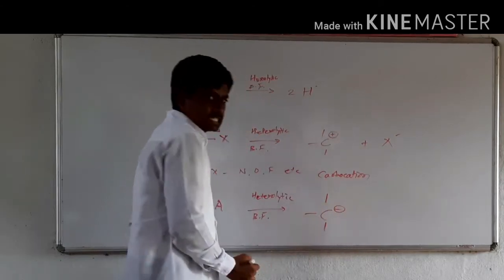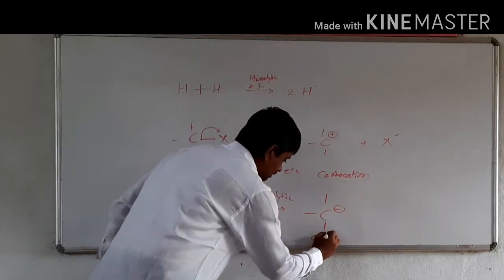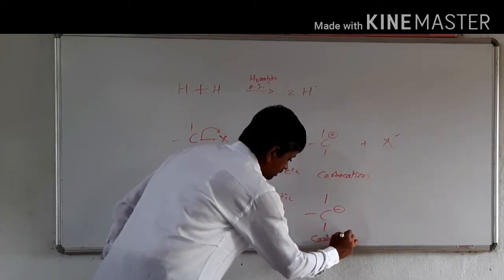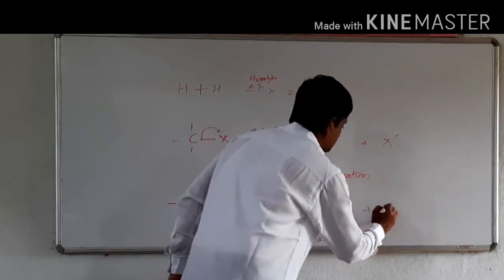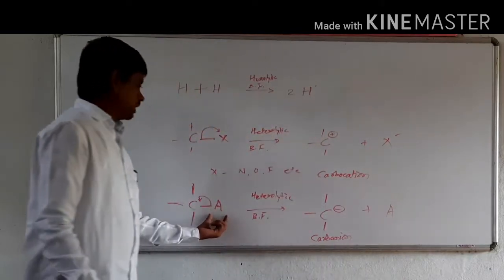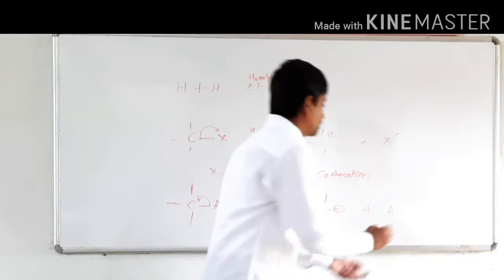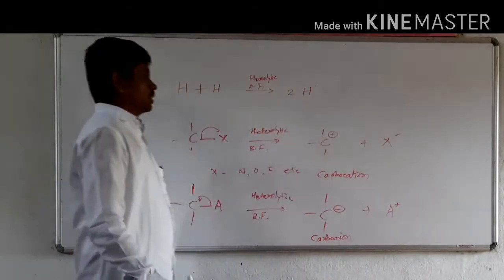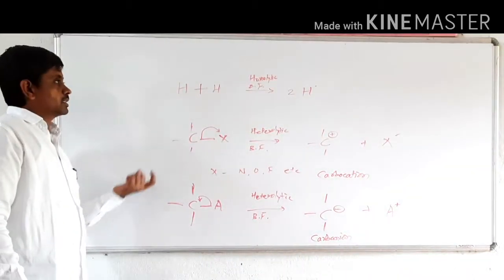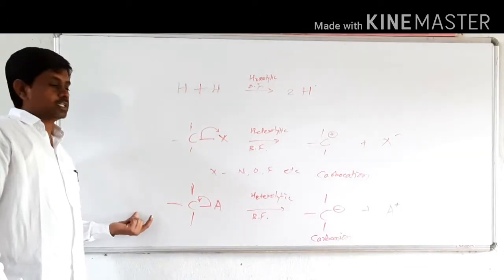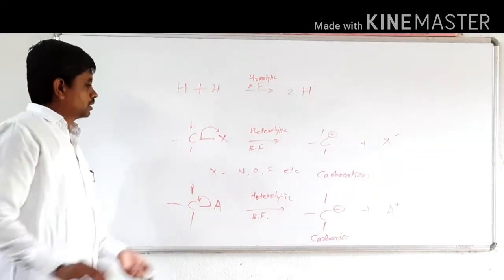This species is called a carbanion, plus this A atom or group becomes positive. In this way, the intermediates are formed during the reaction course.